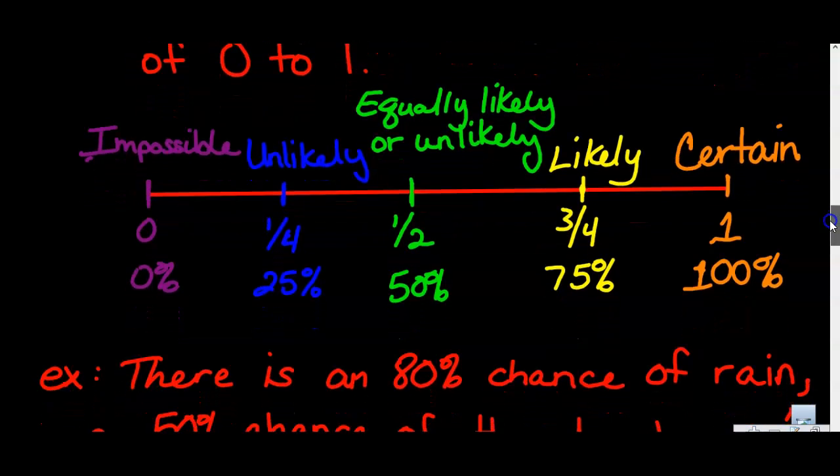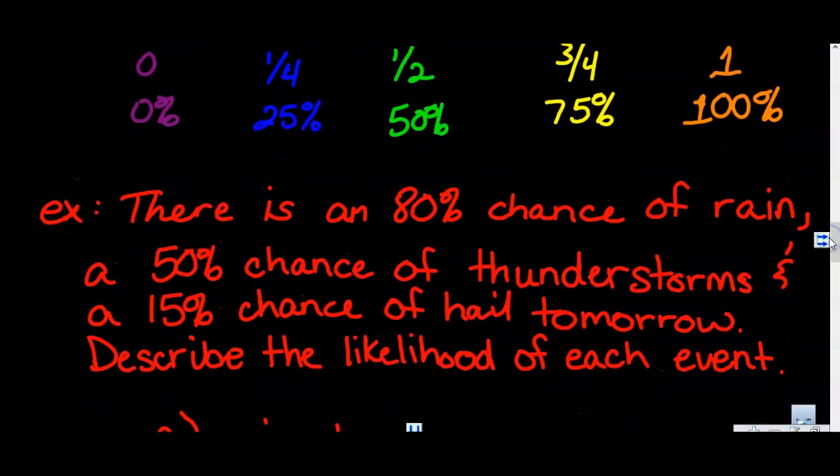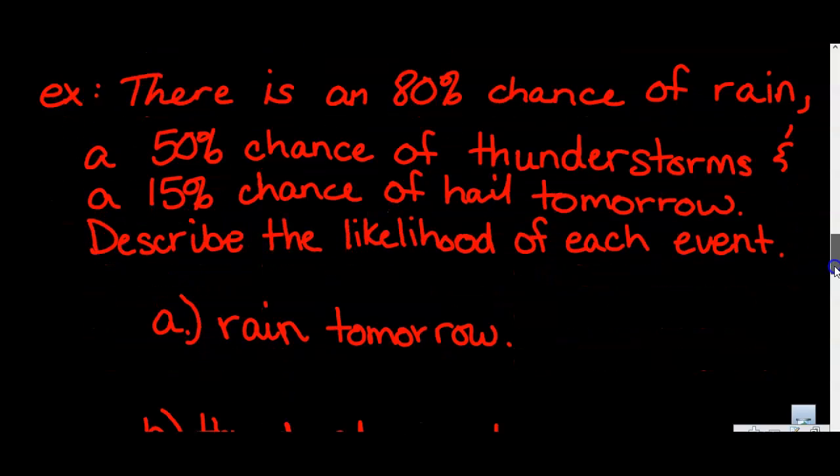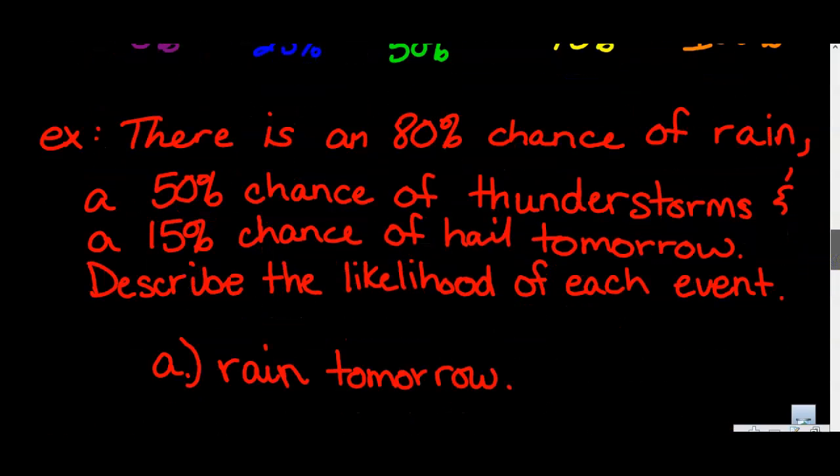So how do we use this likelihood scale? Let's do an example. Let's say the weatherman comes on and says, hey, there's an 80% chance of rain, a 50% chance of thunderstorms, and a 15% chance of hail tomorrow, all tomorrow. So how would we describe the likelihood of these things occurring? How would we describe the likelihood of rain tomorrow, thunderstorm tomorrow? What about hail?